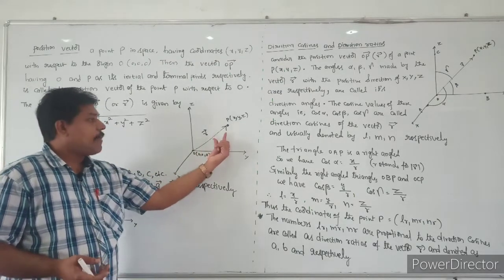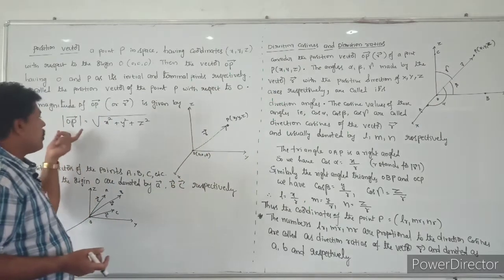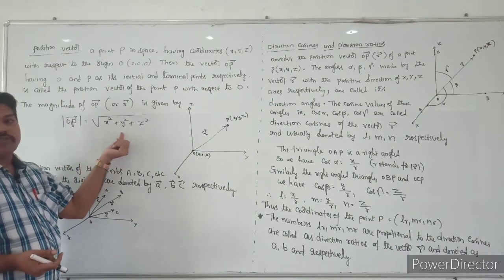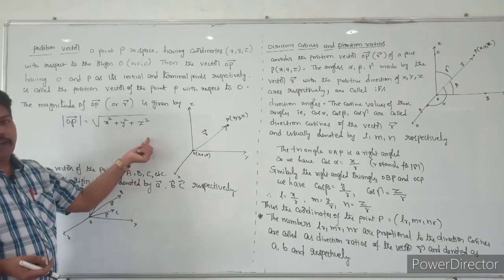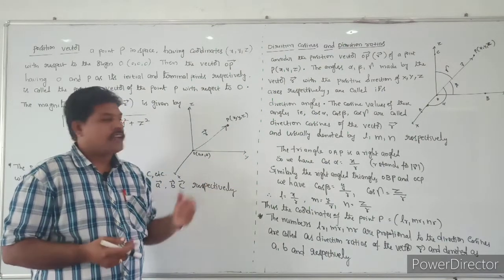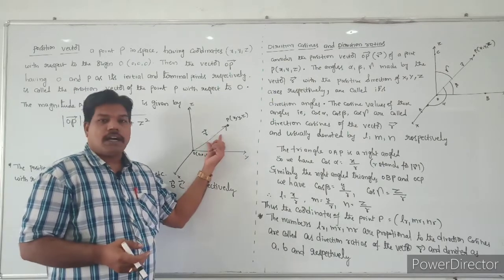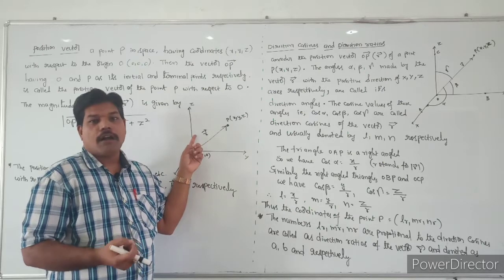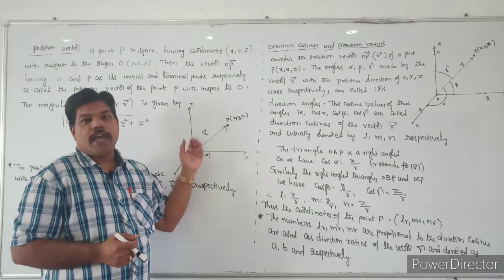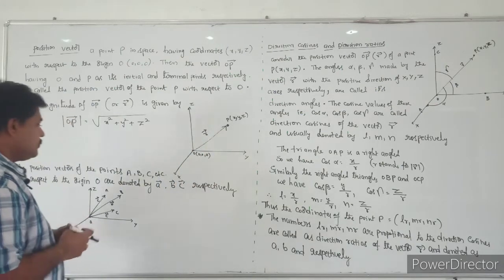So the magnitude, the length of this vector OP bar, can be represented as mod OP bar, which is root of x square plus y square plus z square. So if you take any point P x comma y comma z in the space, then OP bar is called the position vector of the point P, and we can take that vector as small r bar. And the magnitude of this vector is root of x square plus y square plus z square.